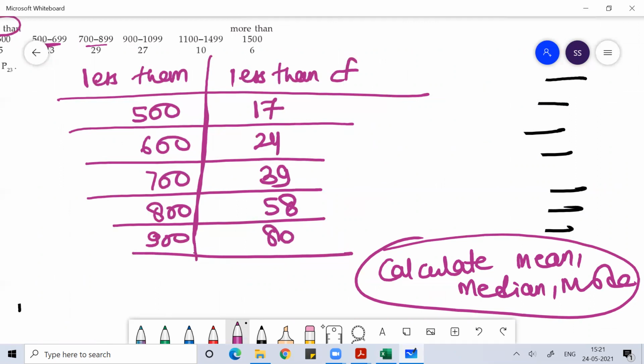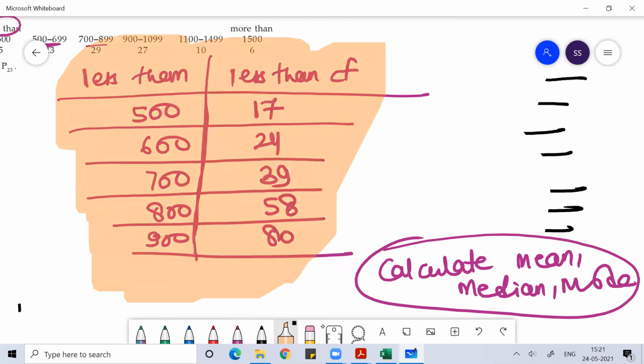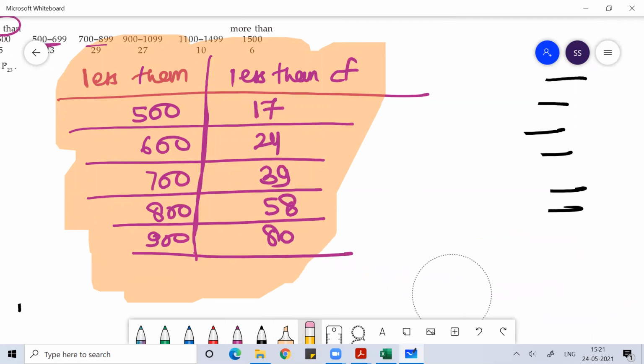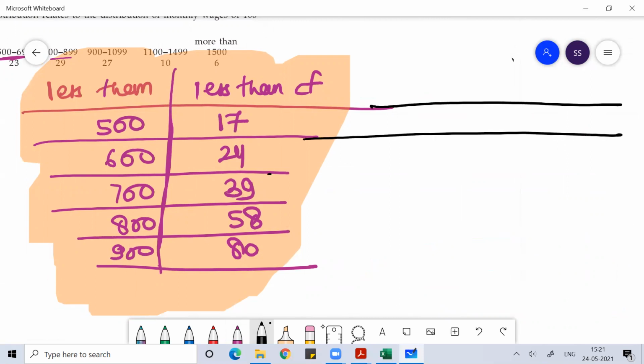To calculate the mean, median and mode, you need to make sure your data is in the form of class interval with frequency. Here your data is not in that form. This data is in the form of less than class interval with less than cumulative frequency.